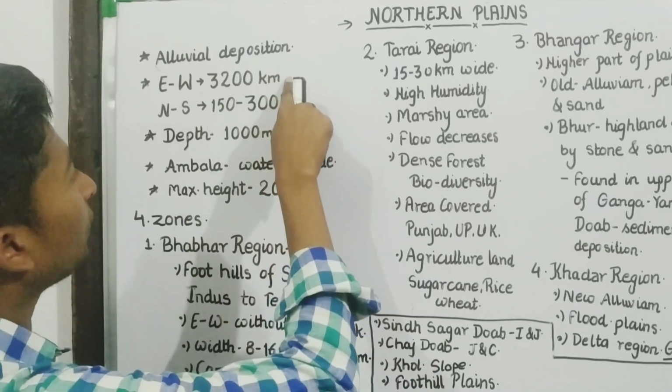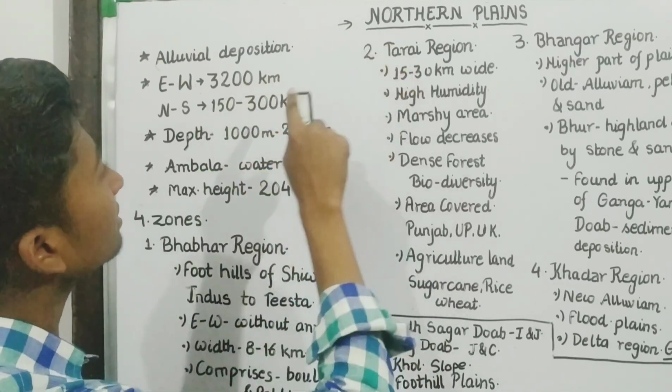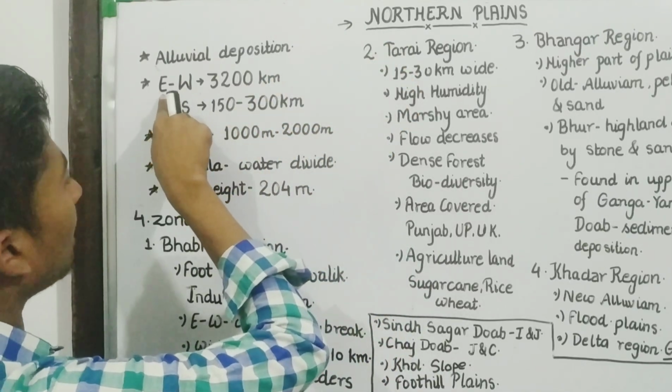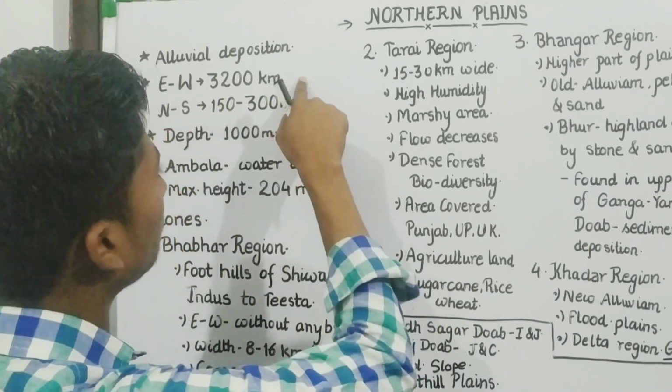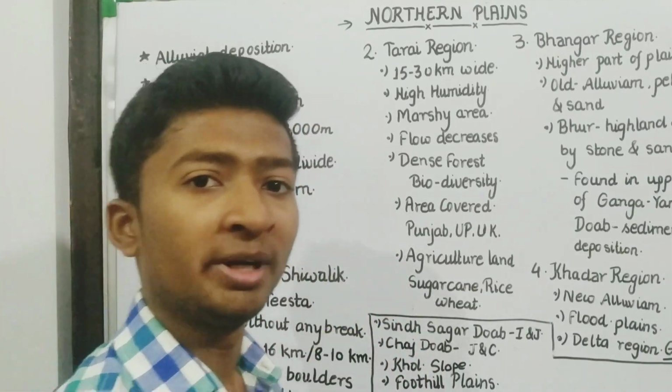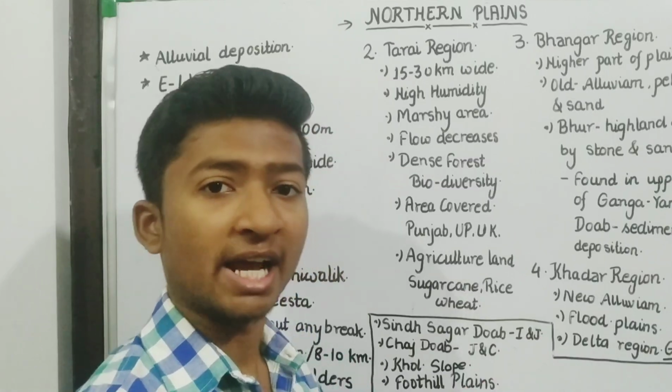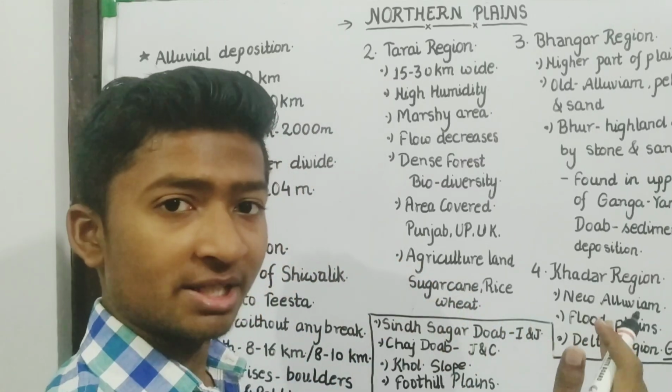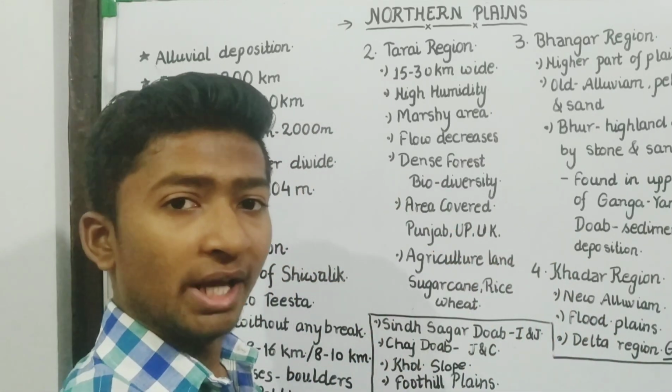What is the extent of alluvial deposition on the northern plains? Northern plains have a length of 3200 kilometers from east to west, means from Punjab to Bengal.